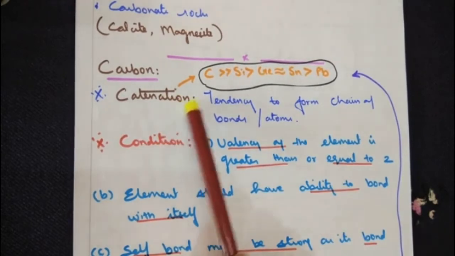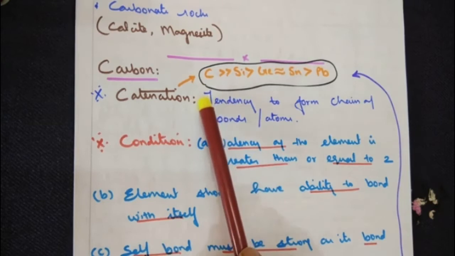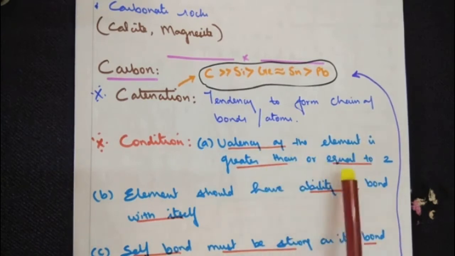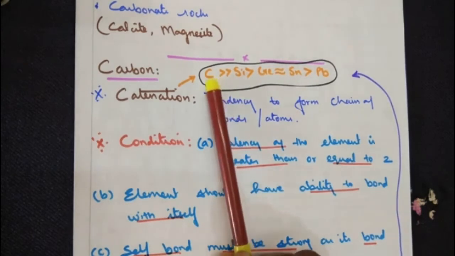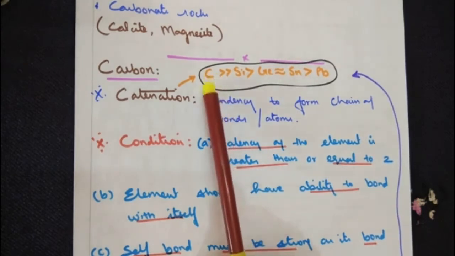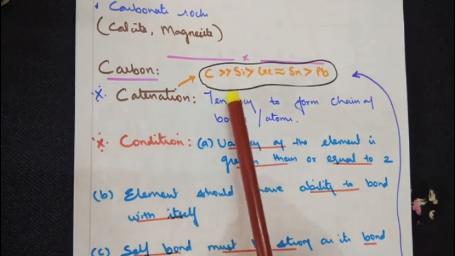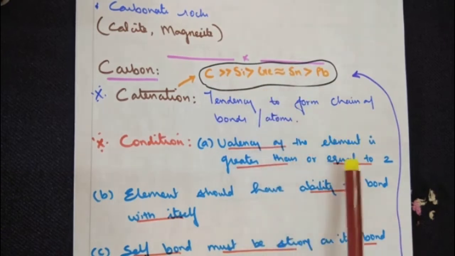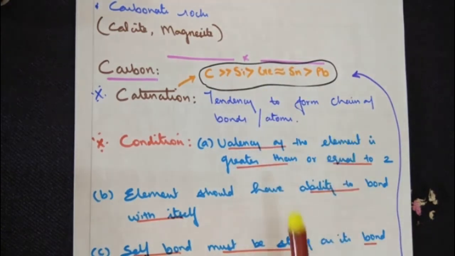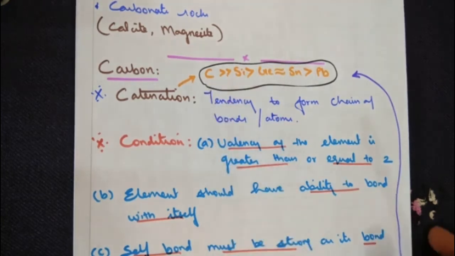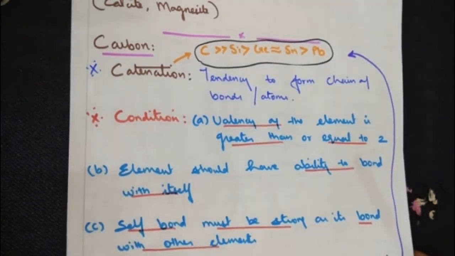Now, when you say a particular element has the catenation property, there are some conditions that should be fulfilled. Condition number 1, valency of the element is greater than or equal to 2. Let's talk in terms of carbon. Carbon atomic number is 6, 1s2, 2s2, 2p2. So 1s2 is completely filled, and in 2s2, 2p2 the number of valence electrons is 4. The condition here is it should be either 2 or greater than 2. So carbon has 4, meaning the maximum availability to exhibit the catenation property.